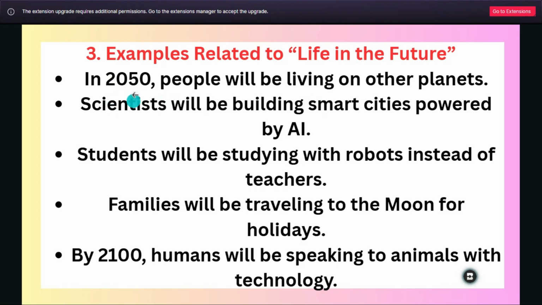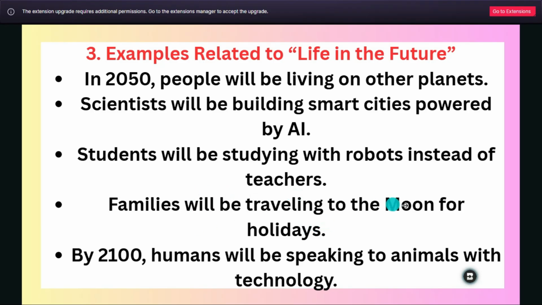In 2050, people will be living on other planets. Over here in the first sentence, as you can see, we are talking about the future in 2050, and it's like a plan. So people will be living on other planets. Scientists will be building smart cities powered by AI. Students will be studying with robots instead of teachers.